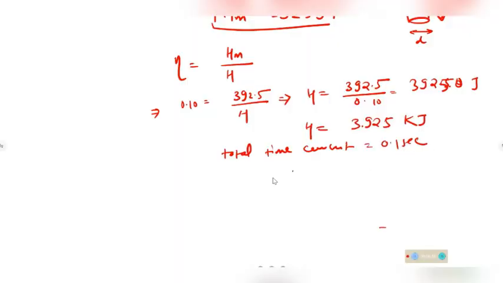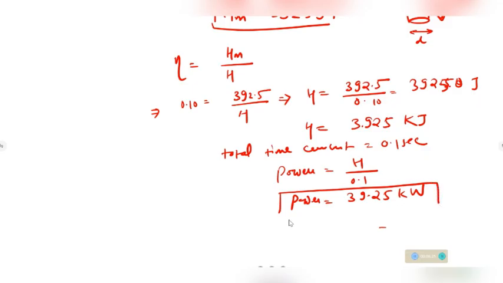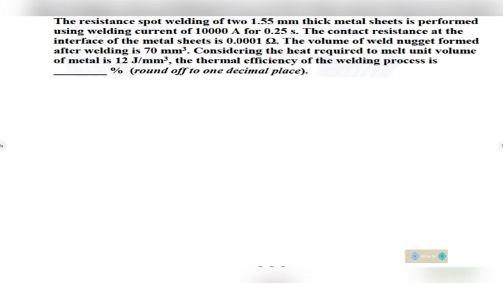Therefore, power required will be given by total energy divided by time. So this will be 39.25 kilowatt. This is the power requirement which is required for the formation of a spot weld.